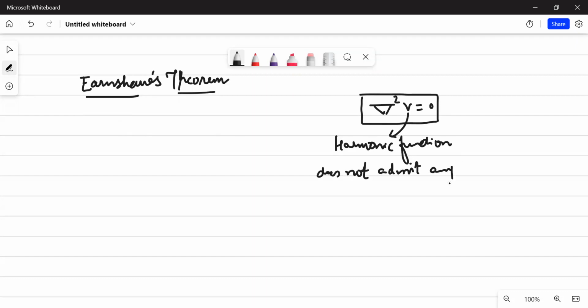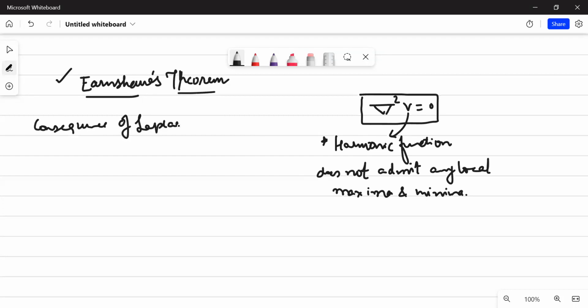Any local maxima or minima. This particular result leads us to an important theorem in electrostatics, which is called Earnshaw's theorem. It is an immediate consequence of the Laplace's equation solution,